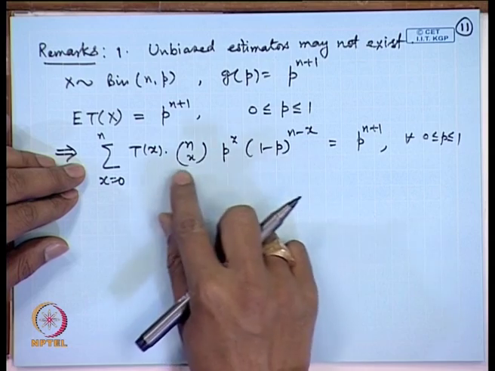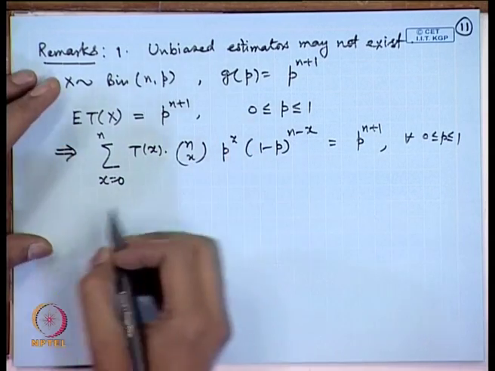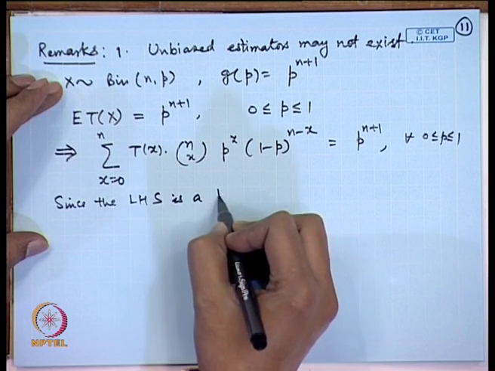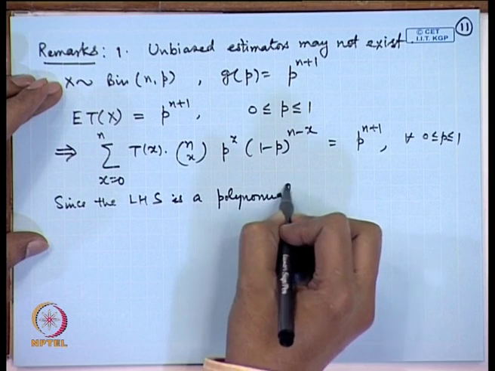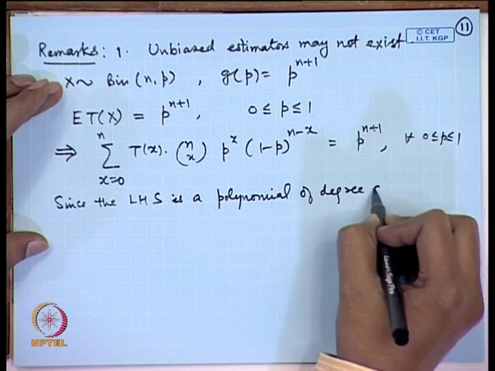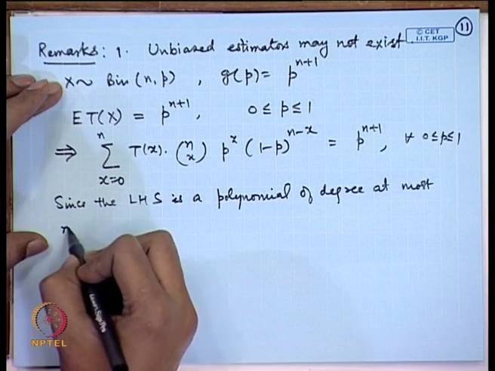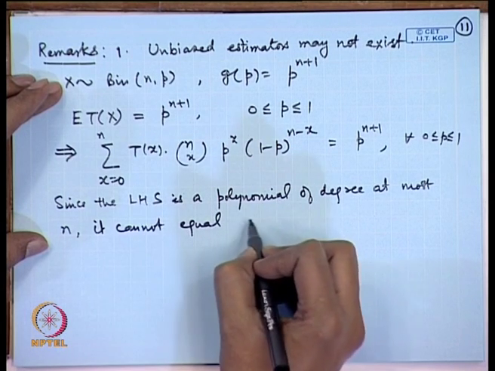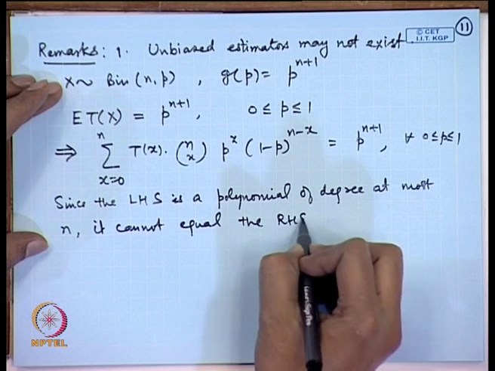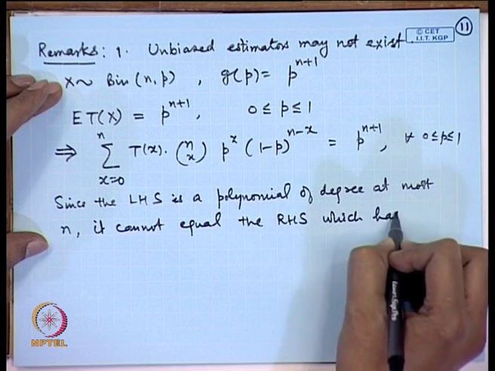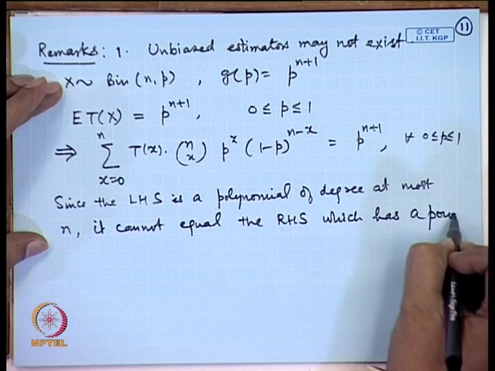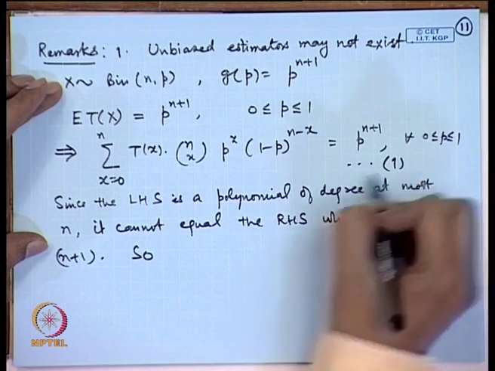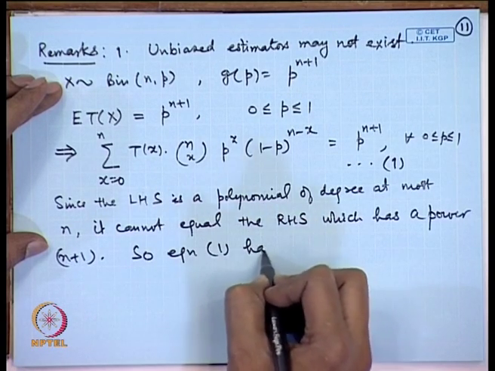Therefore, this equation has no solutions, since the left hand side is a polynomial of degree at most n, it cannot equal the right hand side which has a power n plus 1. So, this equation, let me call it equation 1, has no solutions.